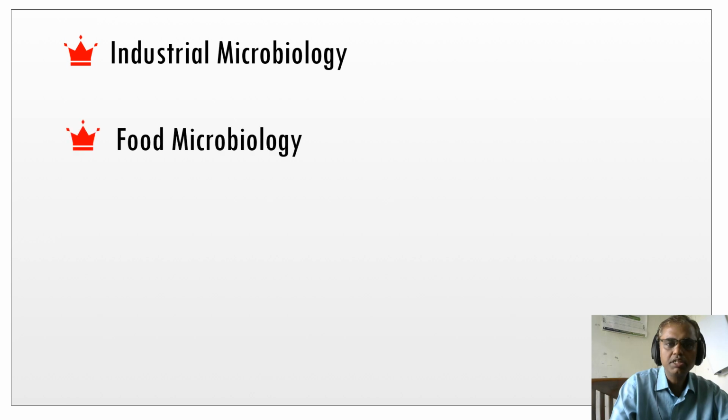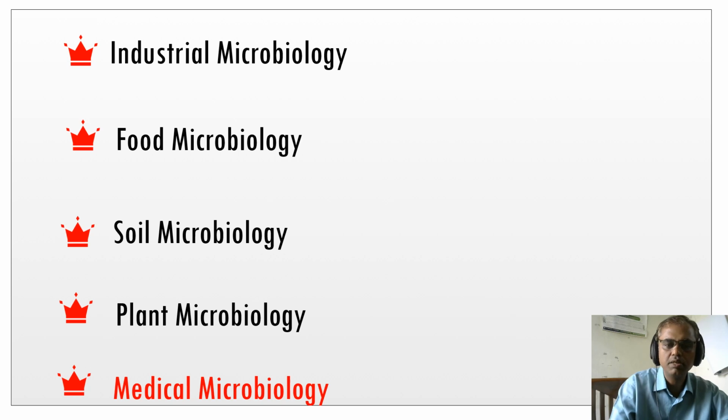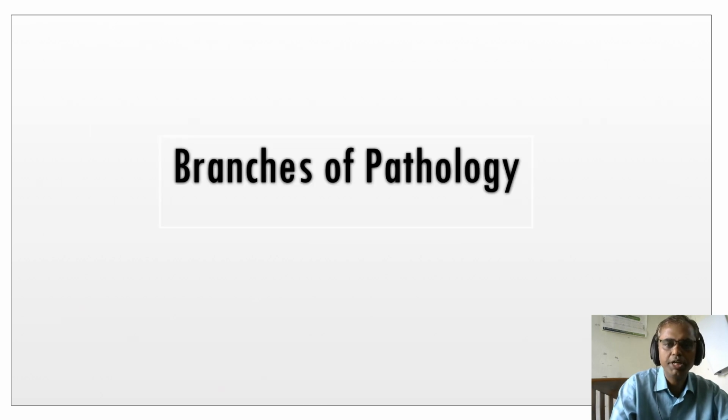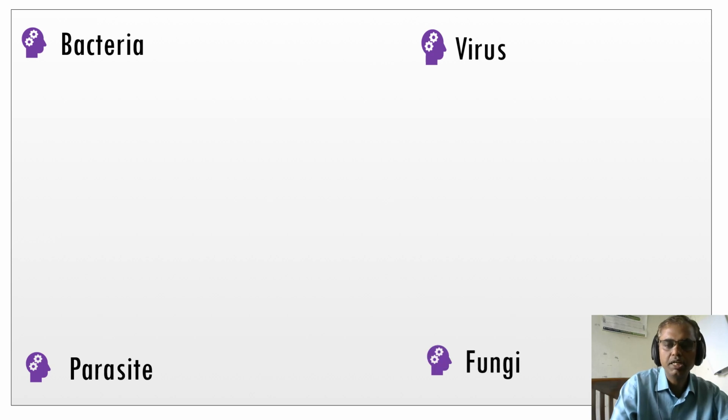The divisions of microbiology: industrial microbiology, food microbiology, soil microbiology, plant microbiology, and the last one is medical microbiology. We are going to study medical microbiology in the coming one year. What are the branches of medical microbiology? The first is bacteria; we will study bacteria under bacteriology, and viruses under virology. Even the coronavirus we are going to study. And parasites we will study under parasitology, and fungi under mycology.